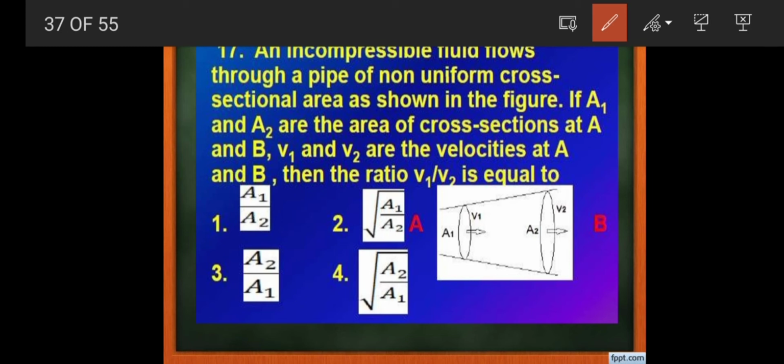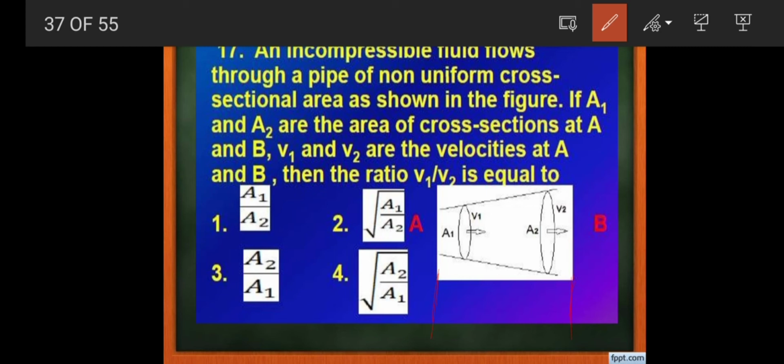You can see in this image the area here is A1, the area here is A2, and the velocities are V1 and V2. Which among the following expressions is right, he asked.